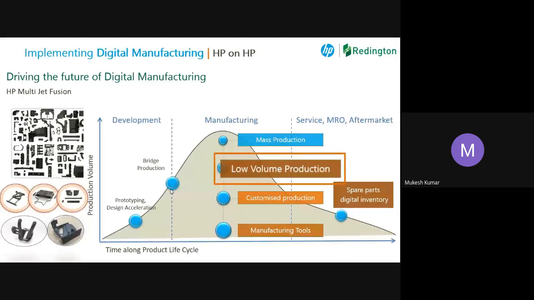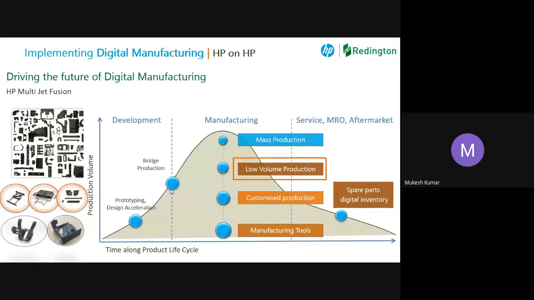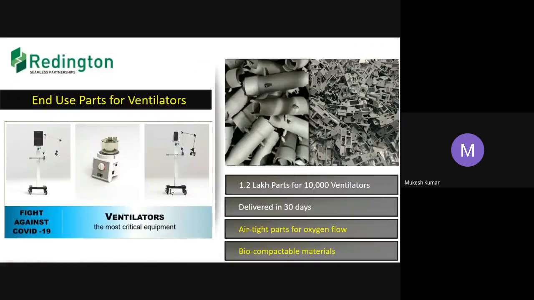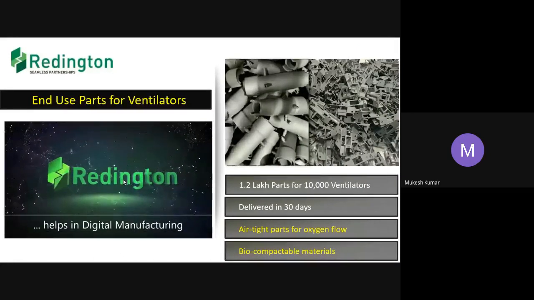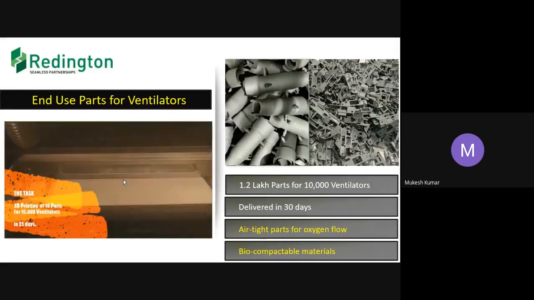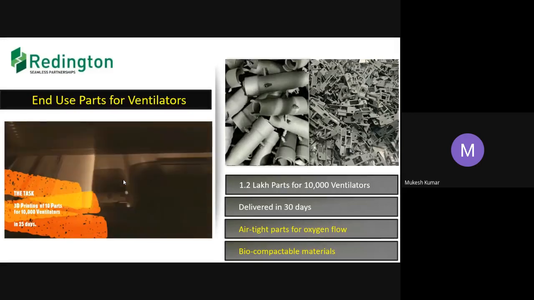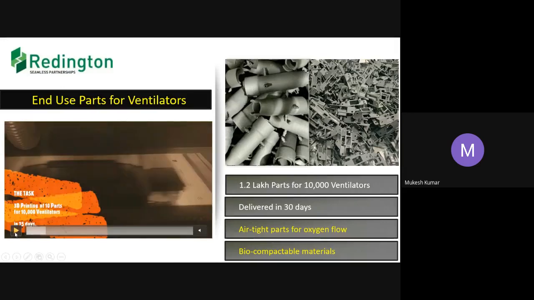Now it comes to low volume production and customization. Let me give you one small example. Around the end of March this year, there was a threat that the COVID-19 pandemic was going to spoil everything, and the government of India assessed how many ventilators there were in our country.